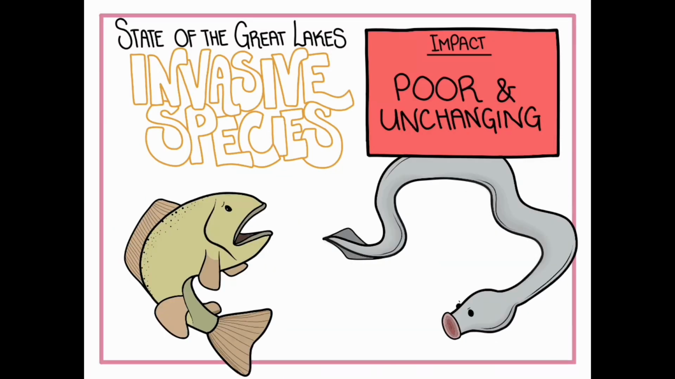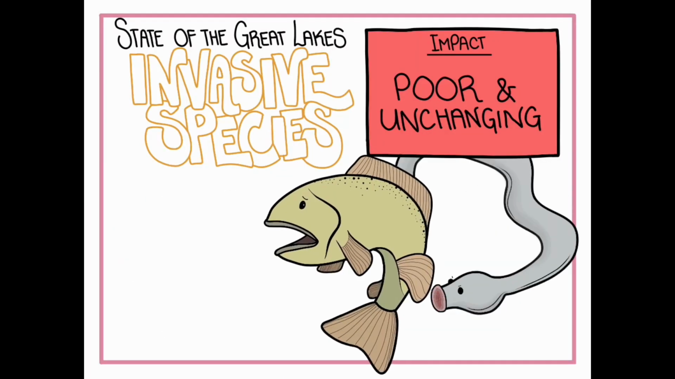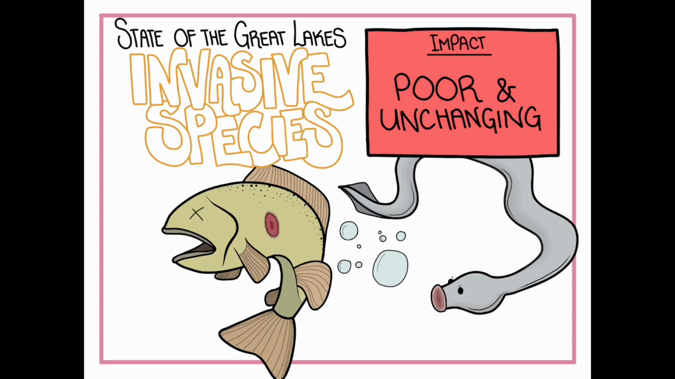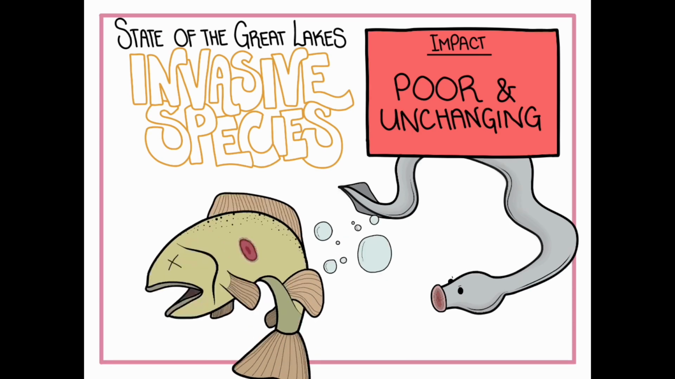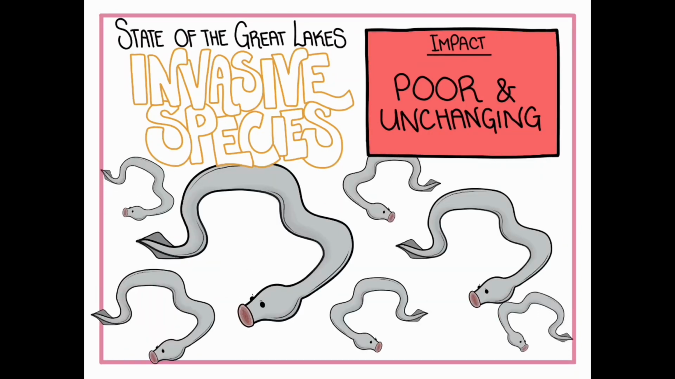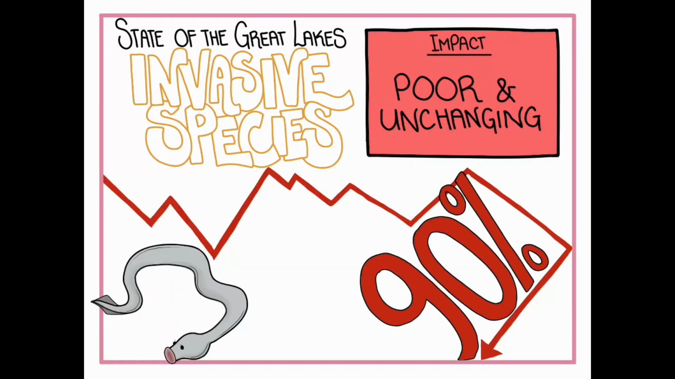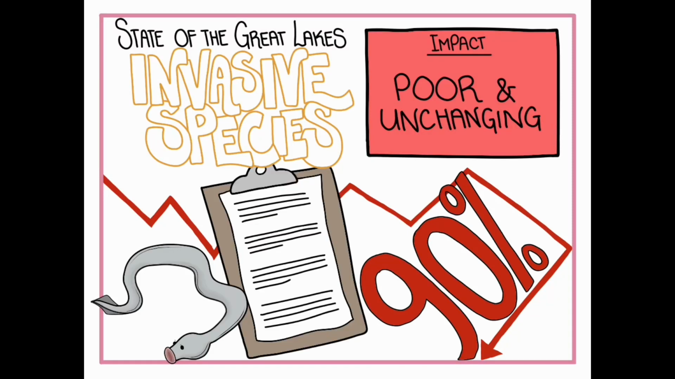One established species of concern is sea lamprey. This parasitic species causes high rates of mortality in native fish such as lake trout and lake sturgeon. However, the good news is that populations have declined by 90% since implementing control efforts.